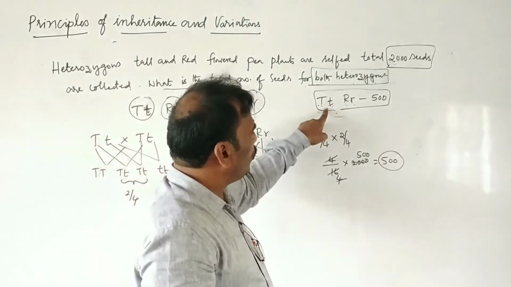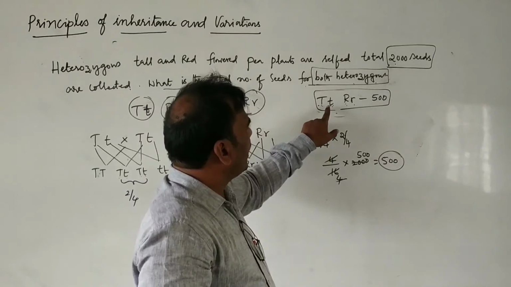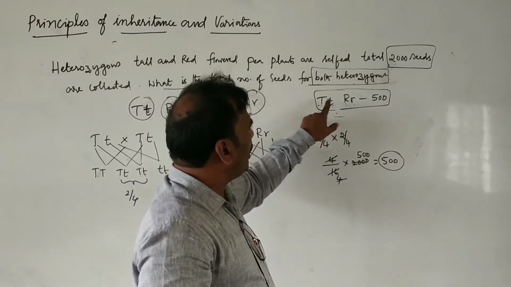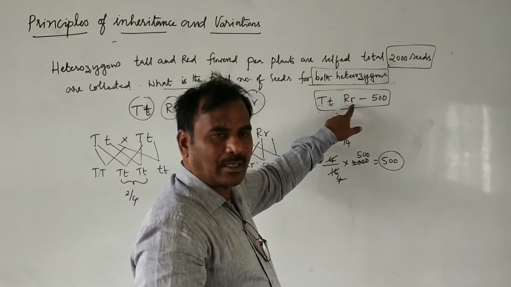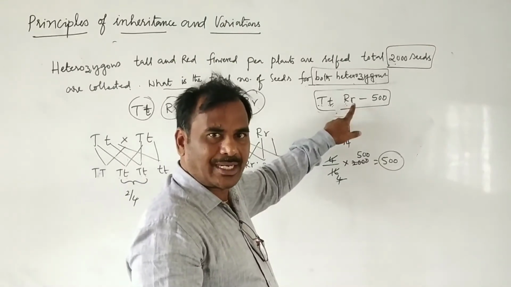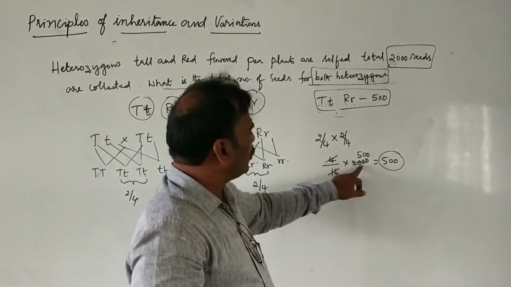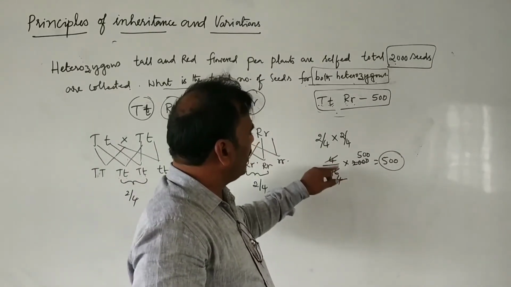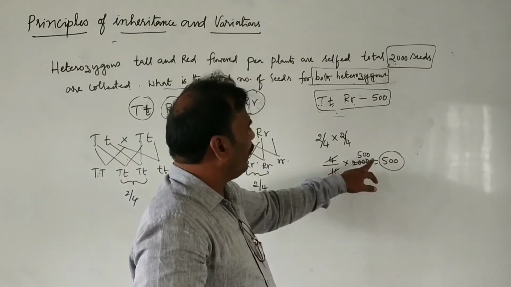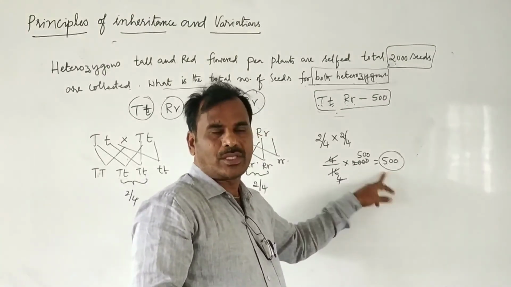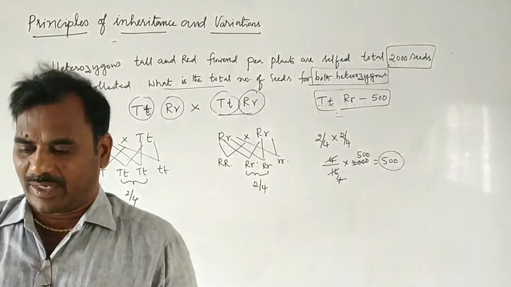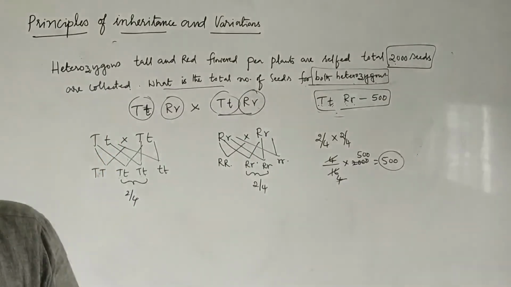So out of 2000, how many capital T, small t, capital R, small r plants are produced? That is the question. Then 4 by 16 into 2000. If we multiply, then what we get? 500 plants are formed. So this is the answer for this question.